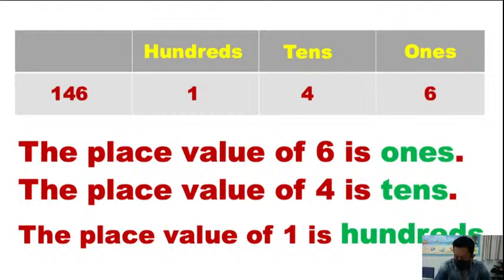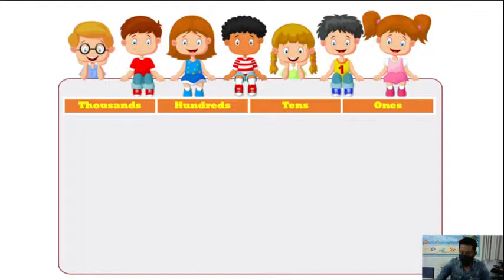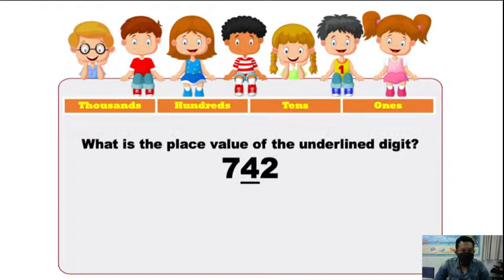Now tell me, what is the place value of the underlined digit? You are given a number 742 and 4 is underlined. What is the place value of the underlined digit? It means the place value of 4.